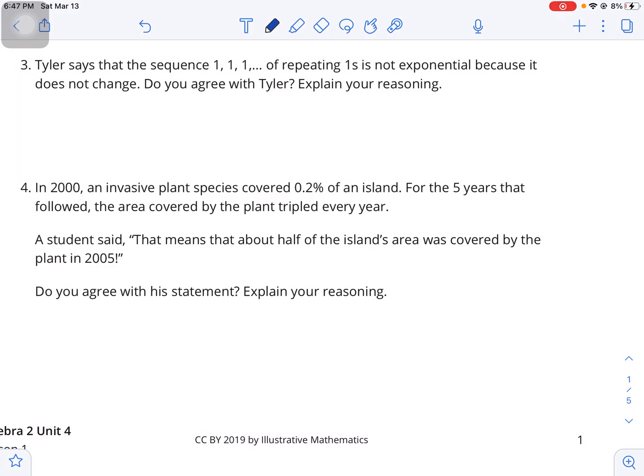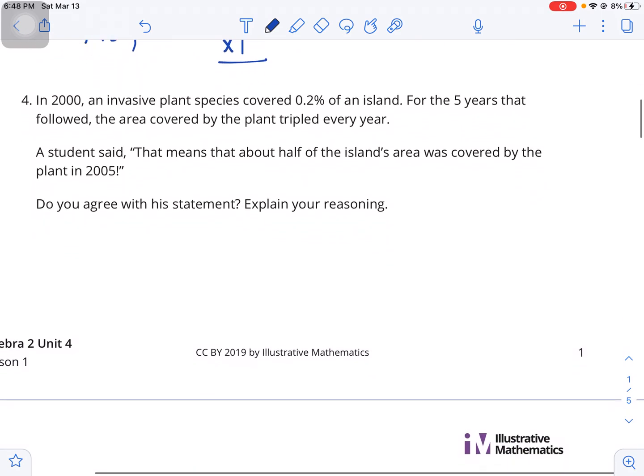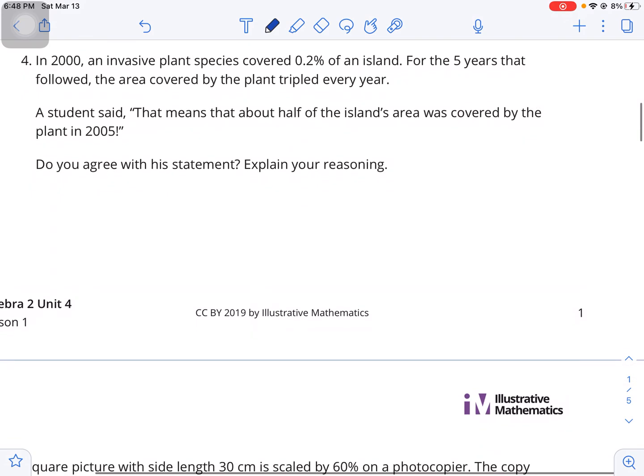Number 3, Tyler says that the sequence 1, 1, 1 of repeating ones is not exponential because it does not change. Do you agree with Tyler? I disagree. No, I do not. And the reason is because although it doesn't change, it could be seen as multiplication by 1. So it's not a very interesting sequence, but it could be a geometric sequence with a factor of 1.